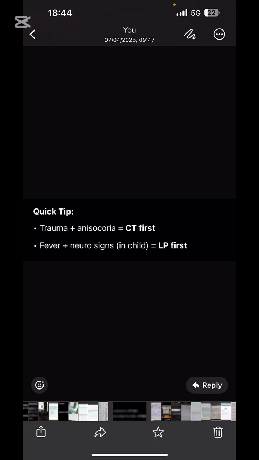Sir, brain herniation. So with brain herniation, can you do the lumbar puncture? No. What will you do first? CT. So in the cases of trauma and anisocoria, what will you do first? CT. And if fever and neurological signs are there, like neck stiffness and other meningeal syndromes, what will you do?